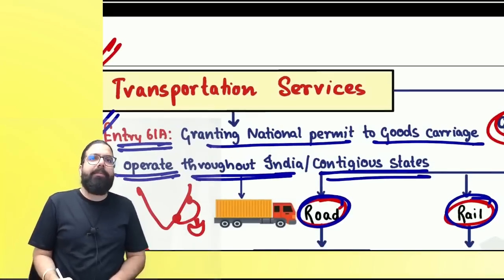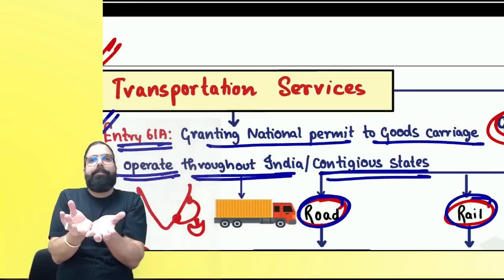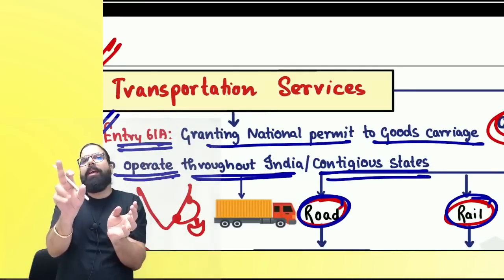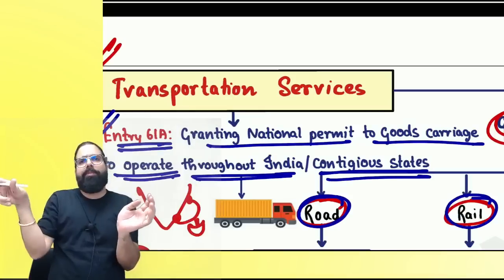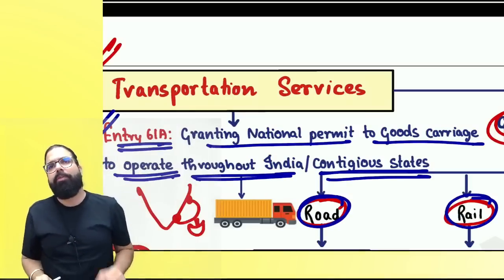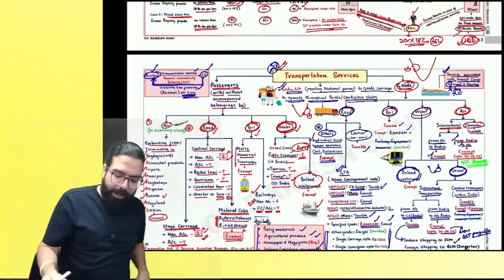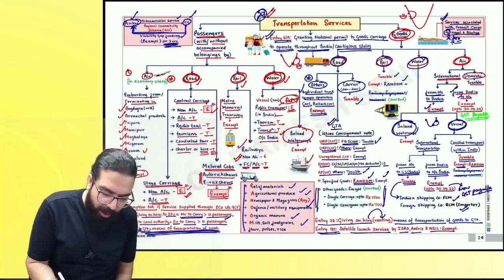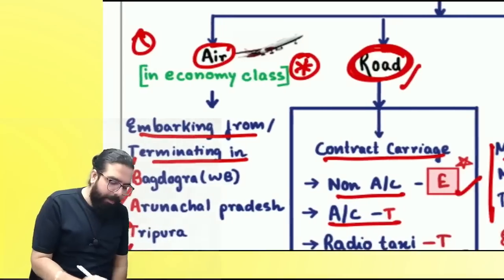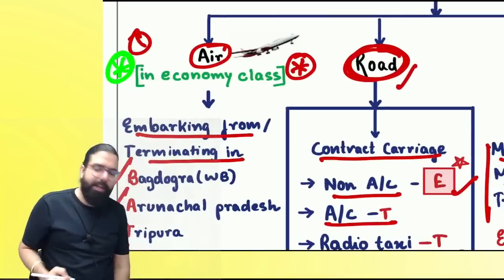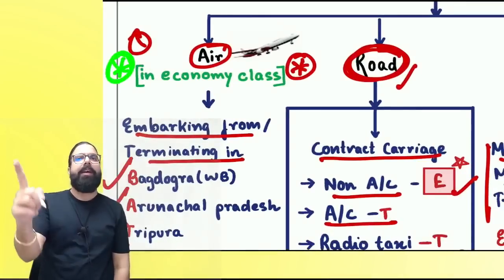What is contiguous state, everyone? The neighboring state. We share the common border. So if I am in Karnataka, whatever is the neighboring state will be the contiguous state. So if any permission is given to operate in contiguous state or nationwide, both are being exempted. Are we all 100% clear, everyone? Remember for your exam, very, very important chart. Economy class, business class is always taxable.